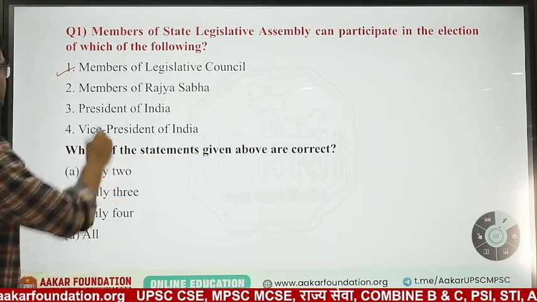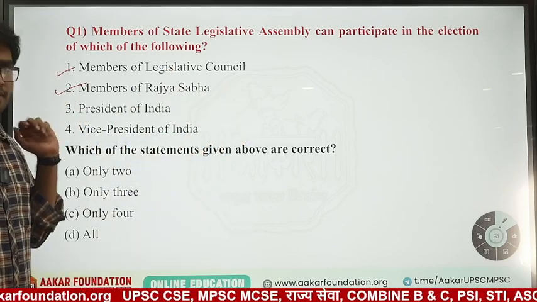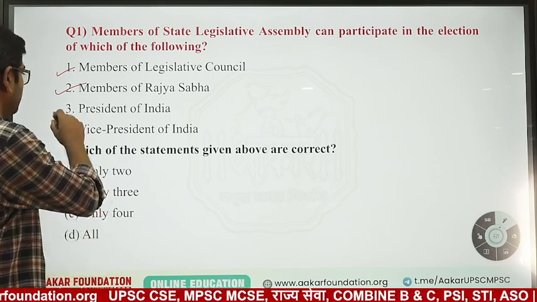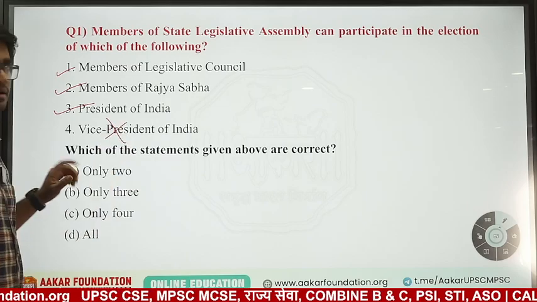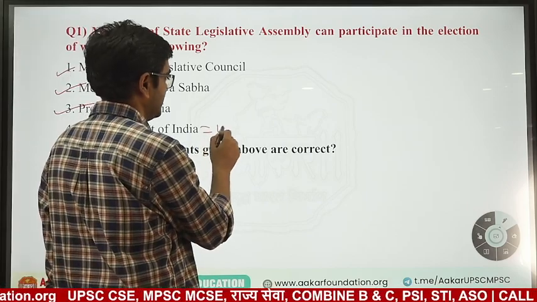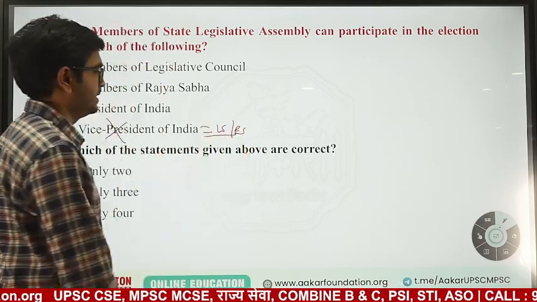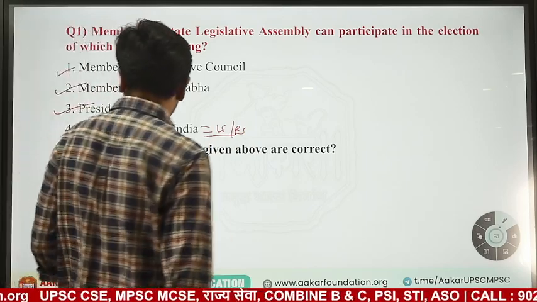Members of Rajya Sabha, yes. MLAs vote for members of Rajya Sabha. President of India, yes, of course. Vice President of India, no, only Lok Sabha and Rajya Sabha, not the State Legislative Assembly. So only 3.